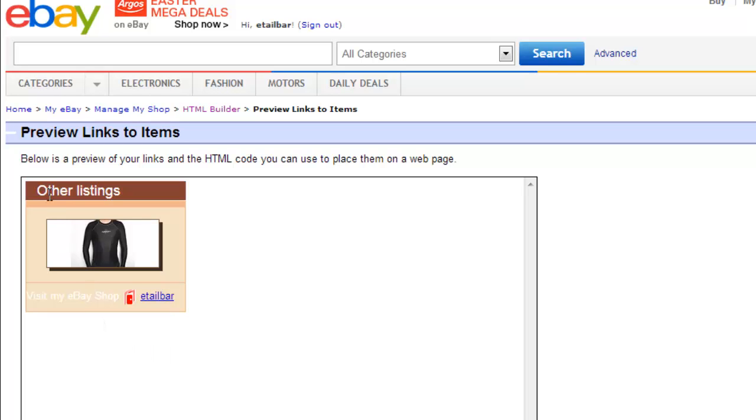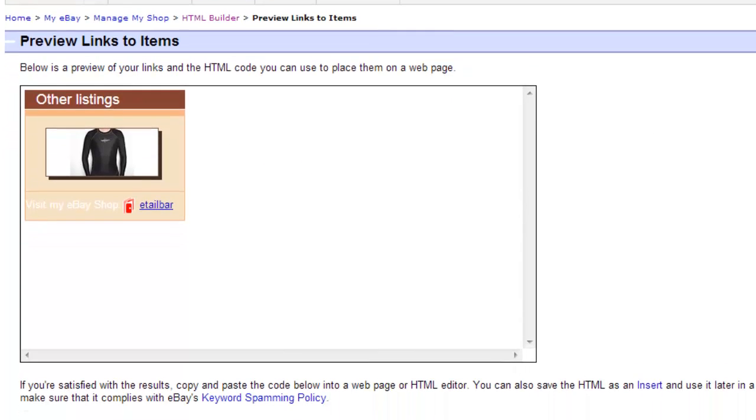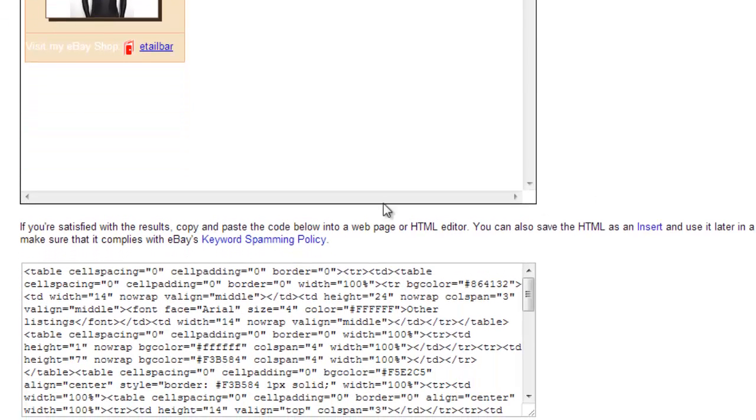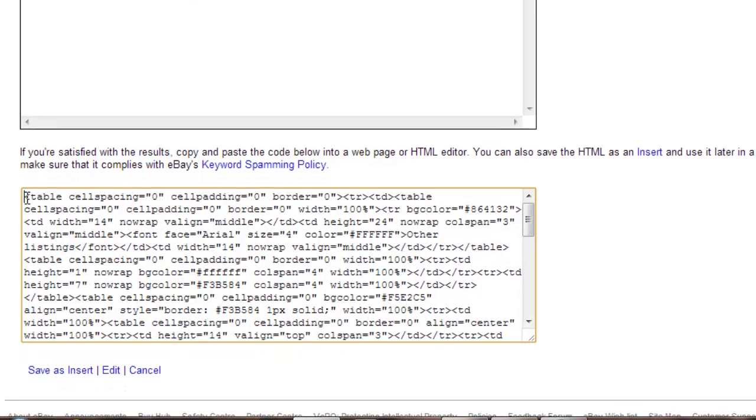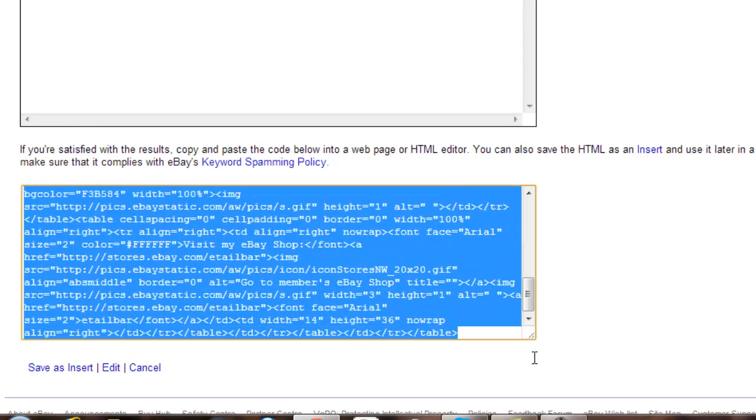Of course I can change the colors if I want, but it gives me a really good head start on creating that links box that you saw earlier in the video. The way I do that is I grab the text which is shown here. I highlight that in blue again, Control C, and then I drop that into Notepad so I've got a permanent record of that text.